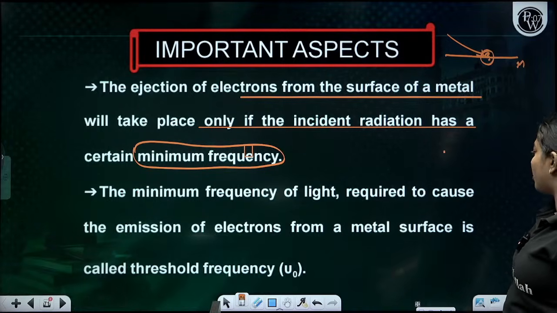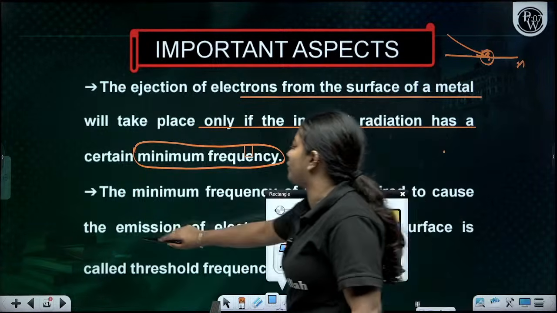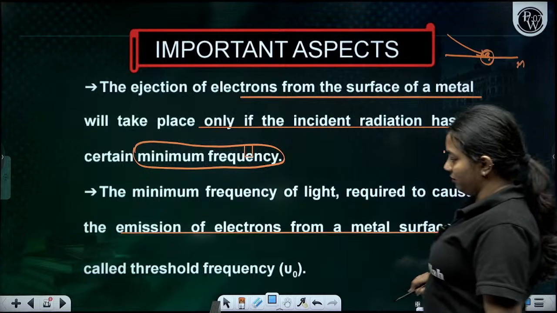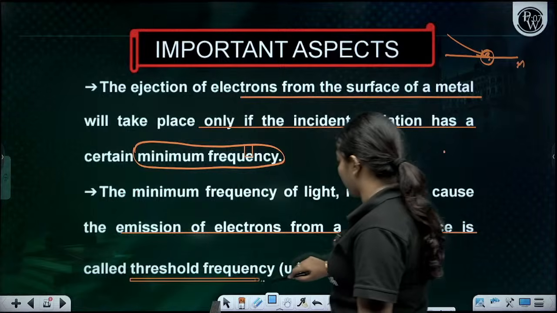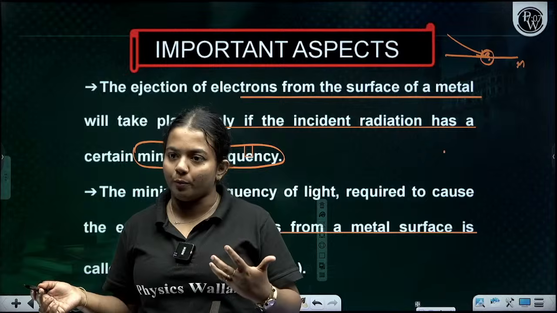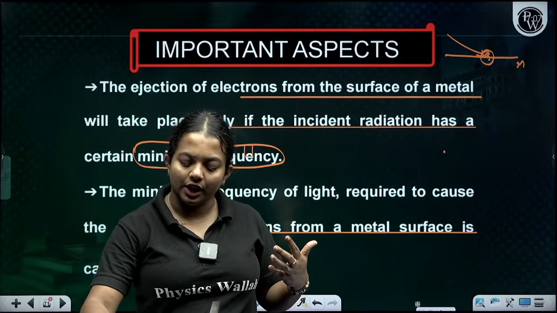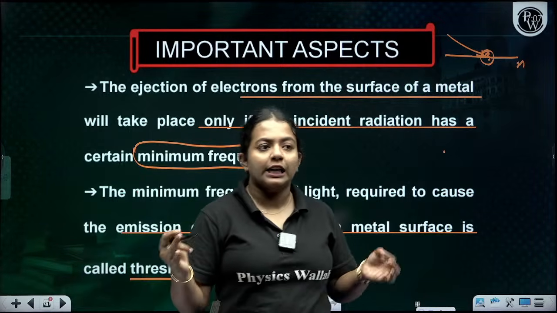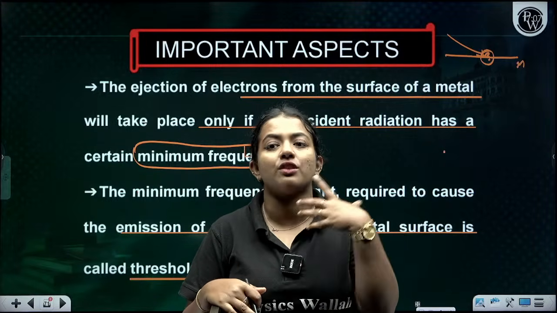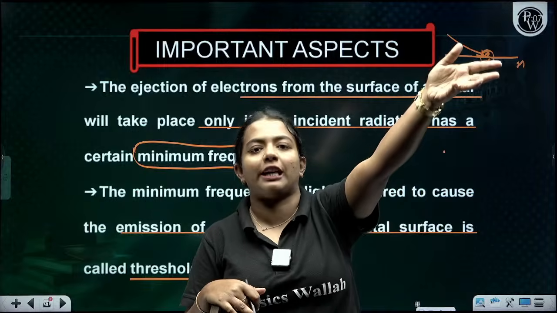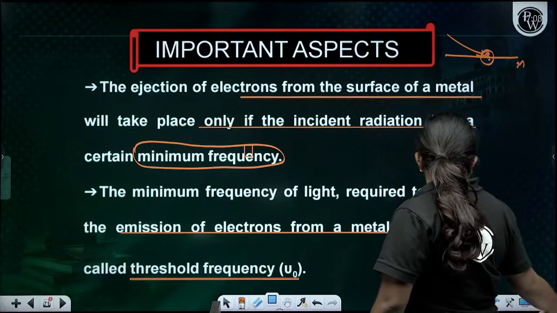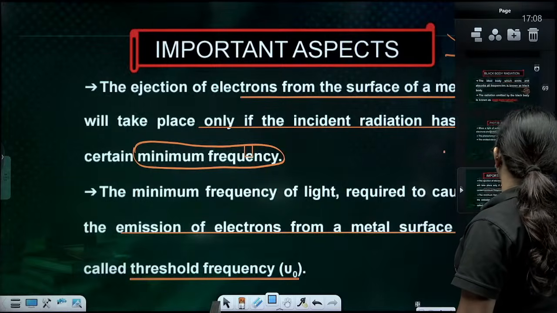Then only the minimum frequency of the light needed to cause the emission of electrons is called the threshold frequency. So can all frequencies of light emit the electrons? No, all frequencies of light cannot emit the electrons. They should have the minimum frequency which has to be given to emit the electrons. That is basically called your threshold frequency.